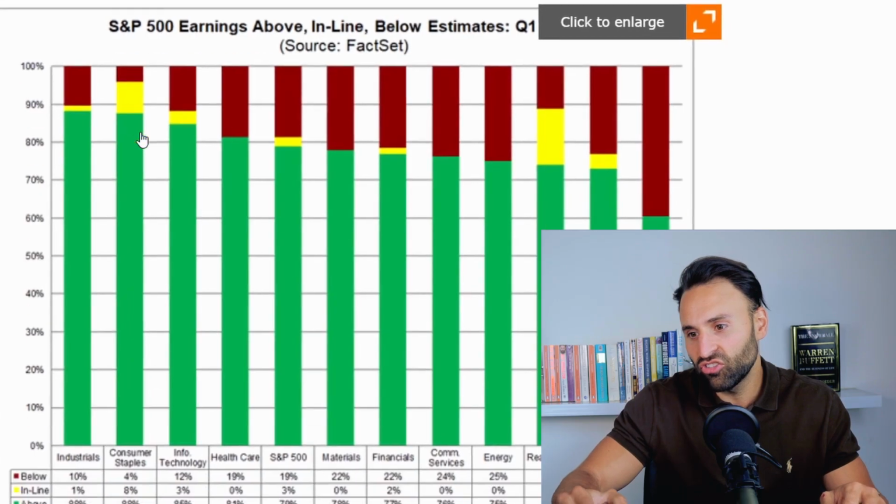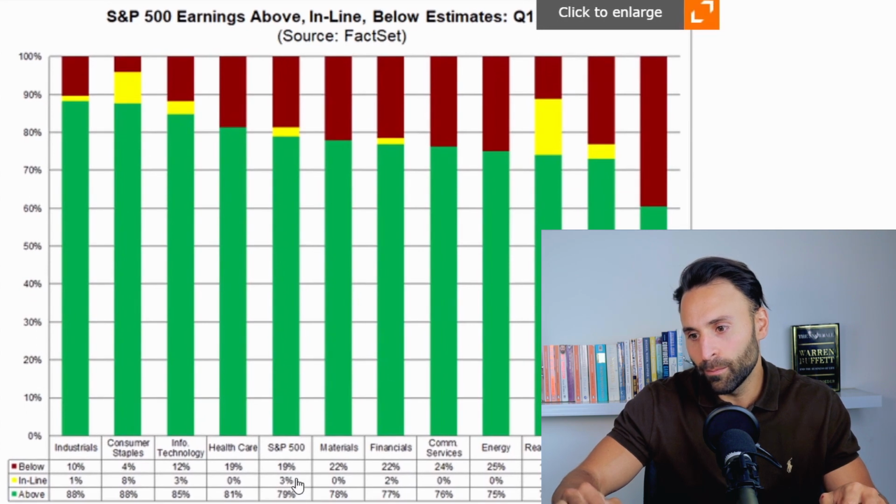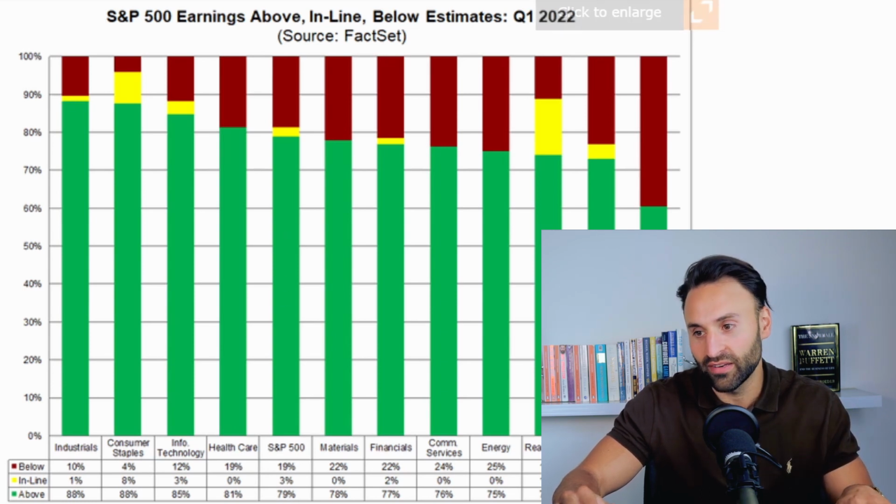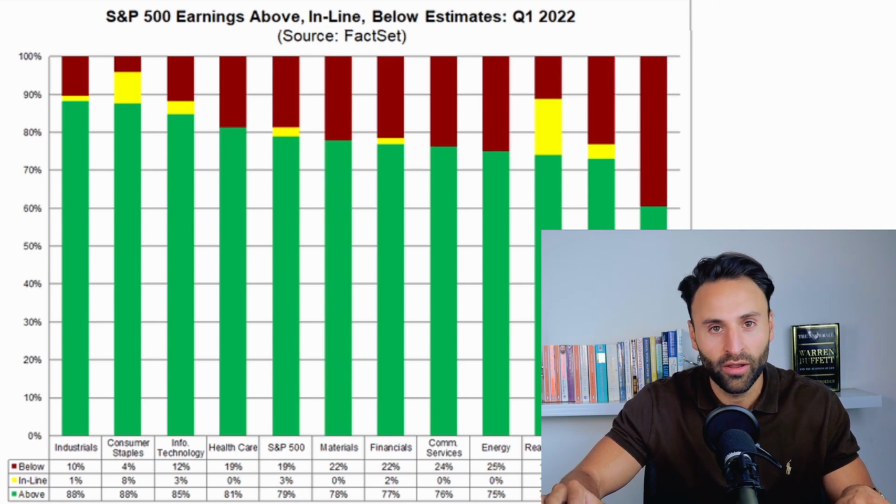So that may be a bit of a red flag moving forward, and that we won't be seeing the type of growth we have been seeing historically. But as you can see from this chart here, if we look at the middle column, 79% of companies inside the S&P 500 beat analyst expectations for earnings. Now that's fantastic, and that's for Q1 of 2022. So you're probably saying to yourself now, Ben, if earnings are rising in these companies, why aren't we seeing the index go to the moon?